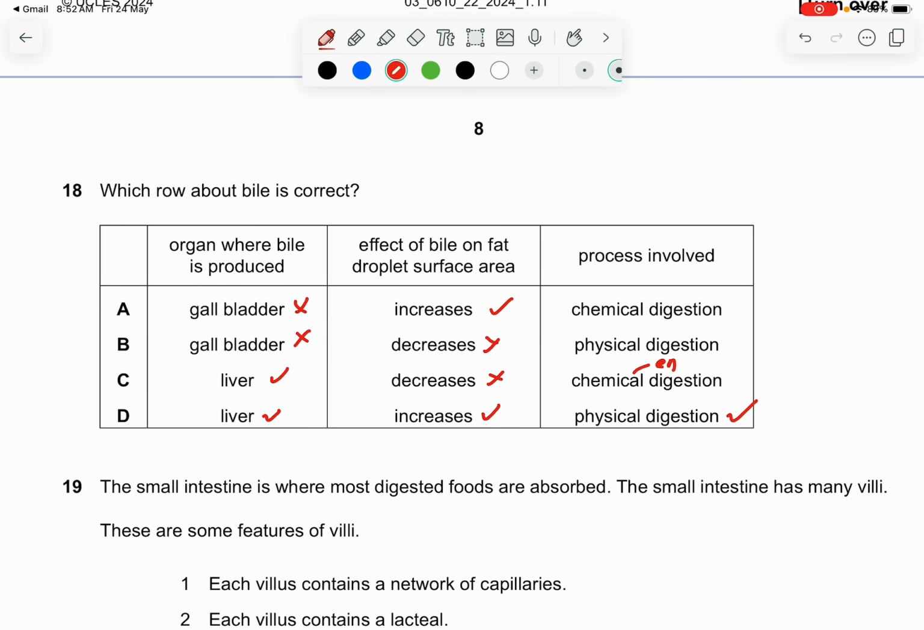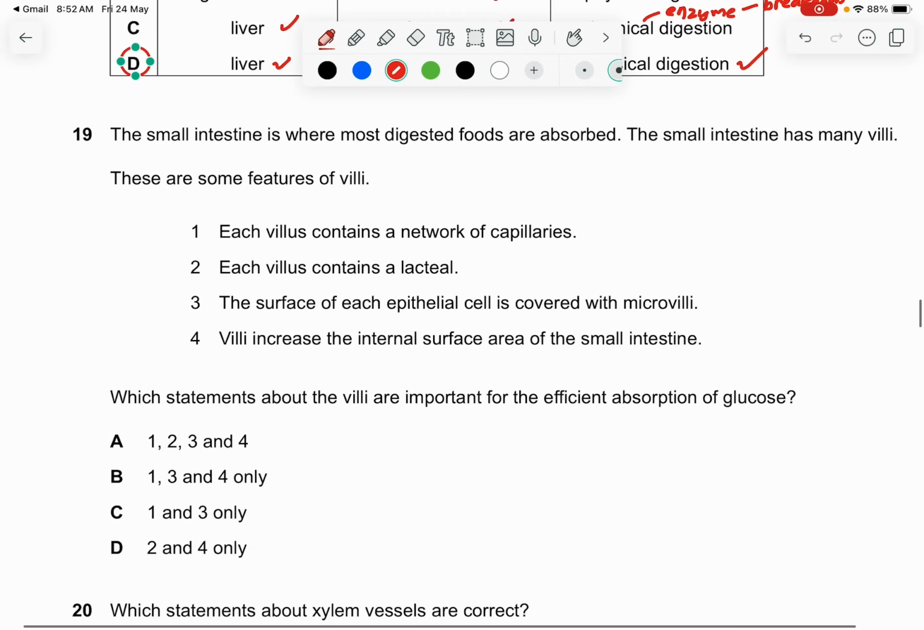It has to be an enzyme, and an enzyme will usually break down a substance into even smaller ones, like fat becoming fatty acids and glycerol. But for bile, nothing is broken down yet. It only increases the surface area so that chemical digestion will be much easier. That is the answer. So question 18 is the answer.